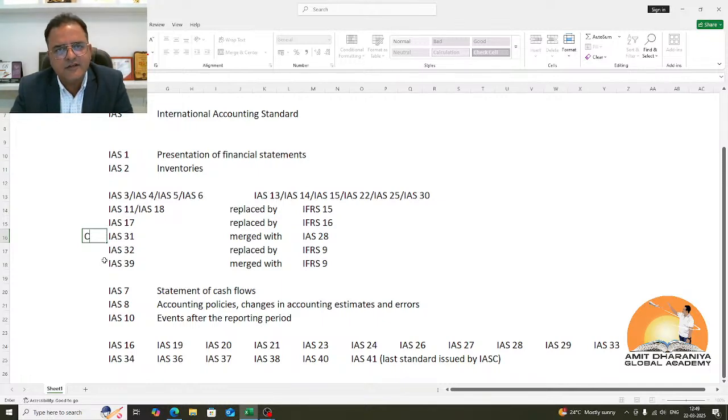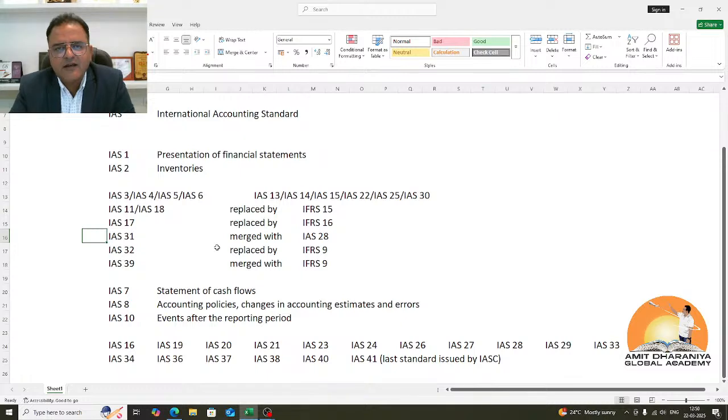IAS 28 is a standard which now deals with investments in associates and joint ventures, because there used to be a standard known as IAS 31 which has been merged with IAS 28. IAS 31 had equity accounting as well as proportionate consolidation. Since proportionate consolidation is prohibited, there was no option other than merging it with IAS 28. So you will not find IAS 31 in the list as well.